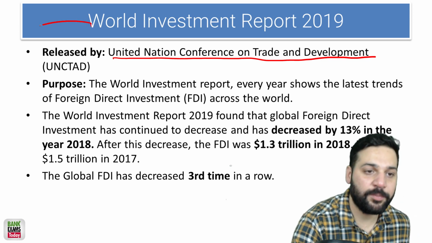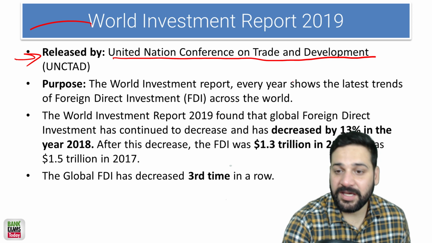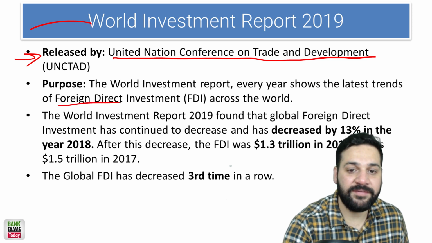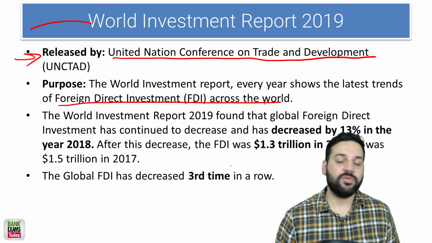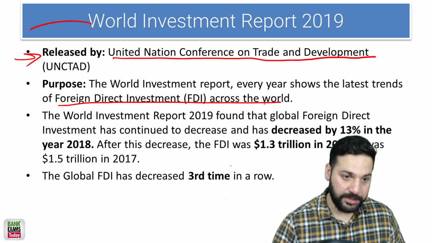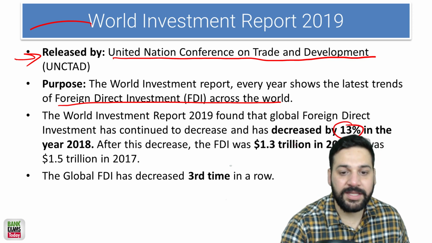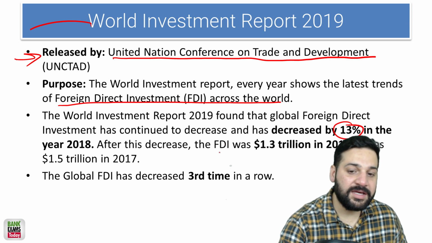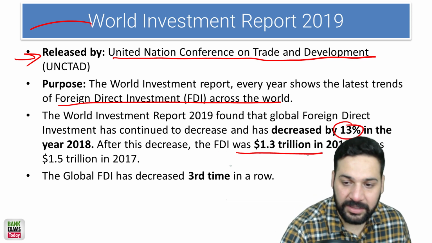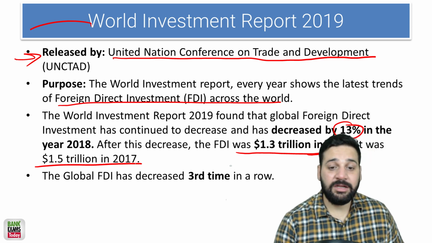World Investment Report. What was the purpose? The purpose is that every year it shows the latest trend of FDI across the world. It is released by the United Nations Conference on Trade and Development. As per this report, FDI decreased by 13% in 2018. After this decrease, FDI was 1.3 trillion in 2018, while it was 1.5 trillion in 2017.